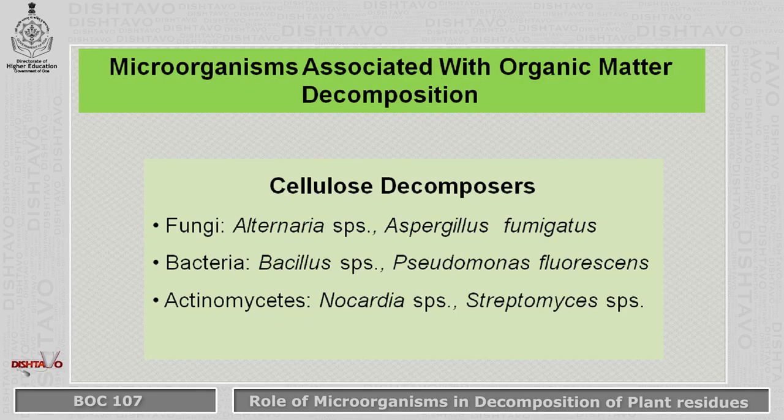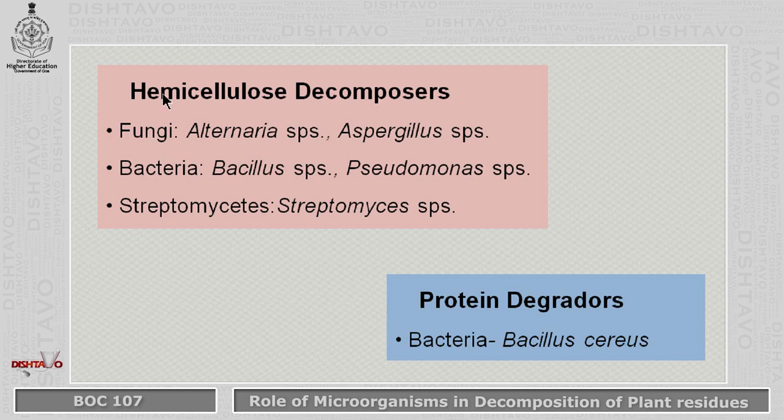Then we have the hemicellulose decomposers like the fungi Alternaria species and Aspergillus species. We have the bacterial species such as Bacillus species and Pseudomonas species. We have the actinomycetes such as Streptomyces species, which degrade the hemicellulose component of the plant residue. Then we have the protein degraders. One example is the bacterium Bacillus cereus.